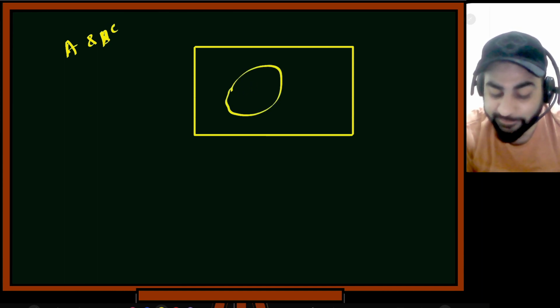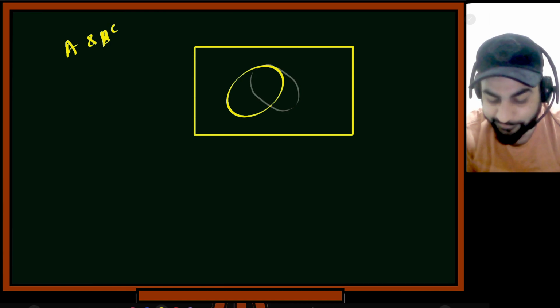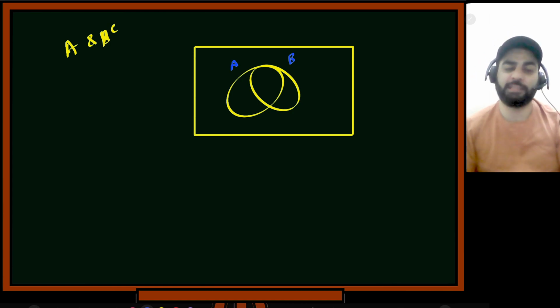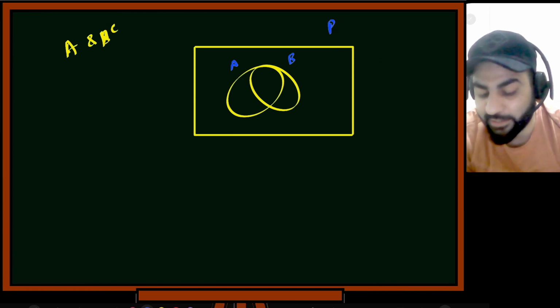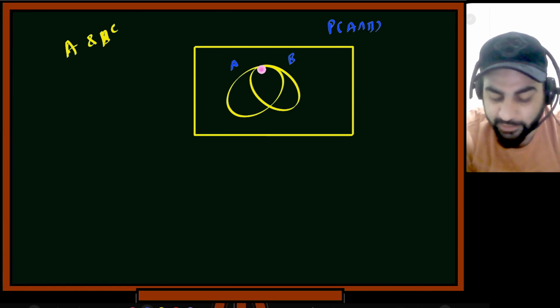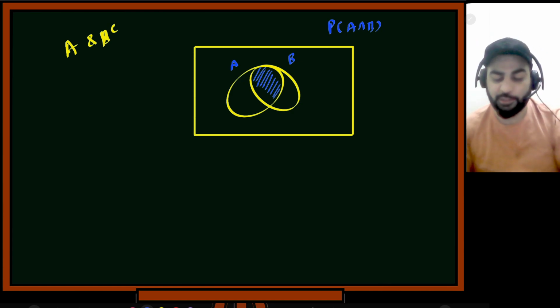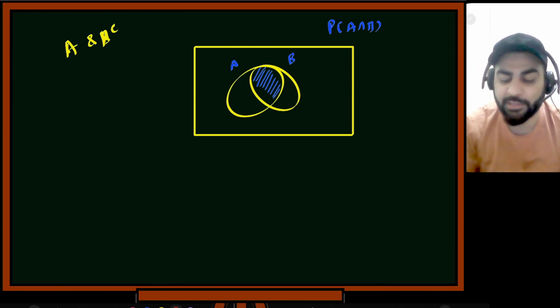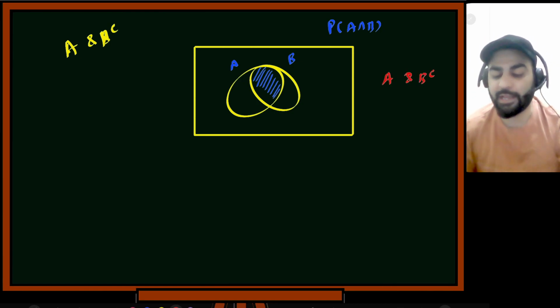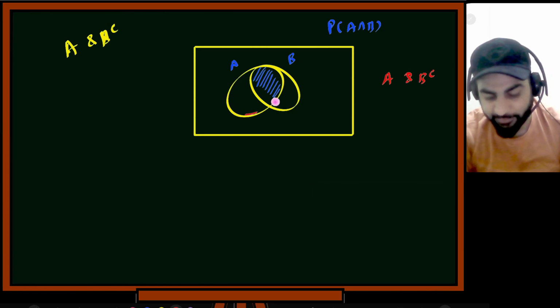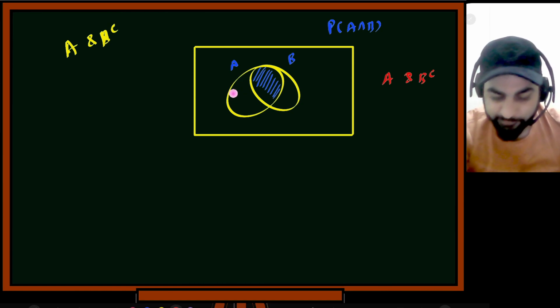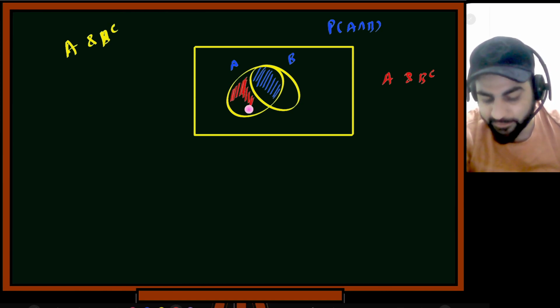So this is my event A. Okay, this is my event B. Let's suppose this is A and this is B. Let's suppose these events A and B are independent. That is P of A intersection B, so this portion over here. Whatever probability of this is equal to probability of A multiplied by probability of B. Now I will see if it is given as B complement. If I have been given A and B complement, A means this whole is A. And what is B complement? So B complement is, I think, this much. So this is B complement. A intersection B complement, and whatever is outside this is also B complement.